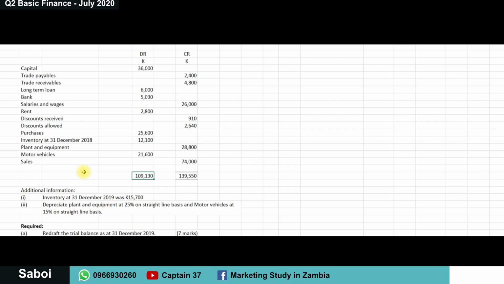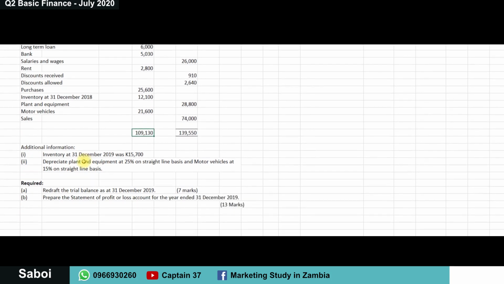We'll take note of that particular information. Then required. A, redraft the trial balance as at 31st December 2019. B, prepare the statement of profit or loss account for the year ended 31st December 2019. It is 7 marks for A and 13 marks for B.